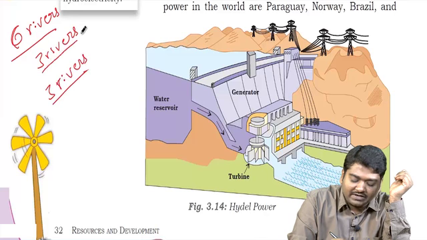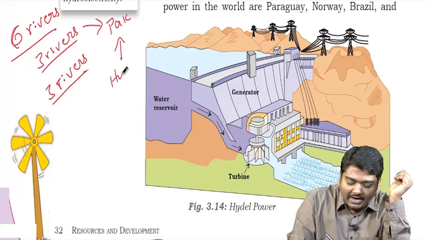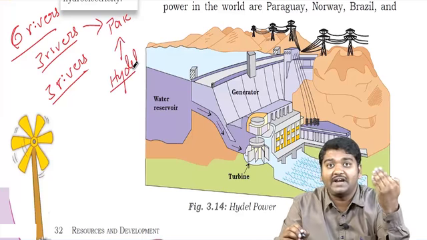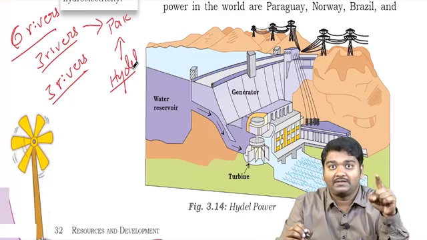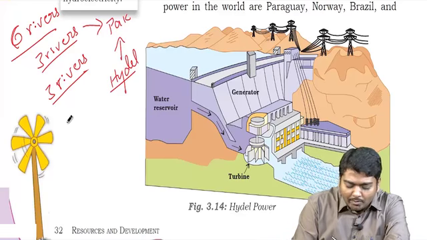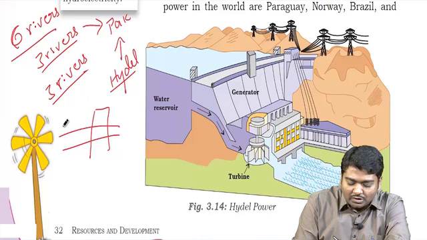But it is also said that on the 3 rivers given to Pakistan, India can actually build hydel power projects. And when India constructs hydel power projects on these, it is said that we cannot store more water. Normally when you have a river flow, I construct a dam so that the water storage increases.